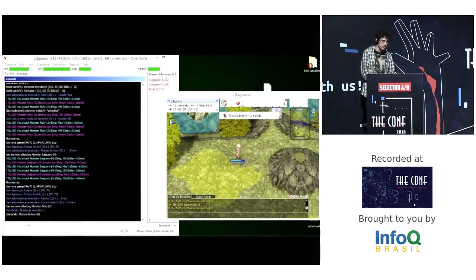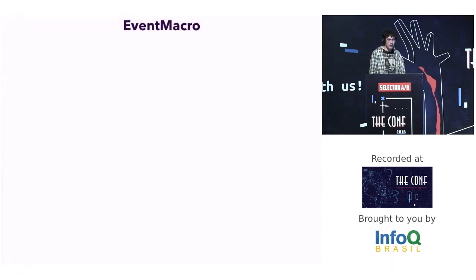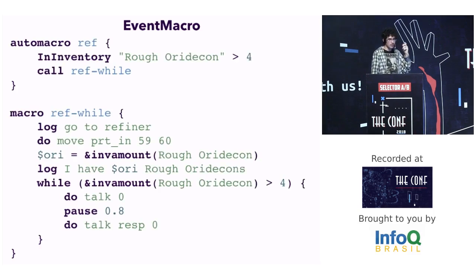Then the solution was to make the computer play for you, using a software called OpenKore, for Ragnarok. OpenKore can make simple actions, but for more complex actions, you need to write some code. And the language to write this code is called Event Macro. Let's learn more about this language.